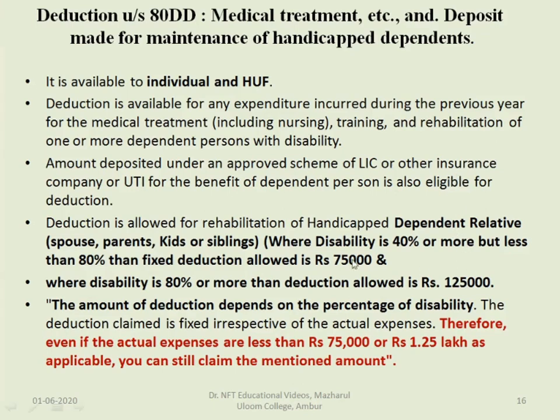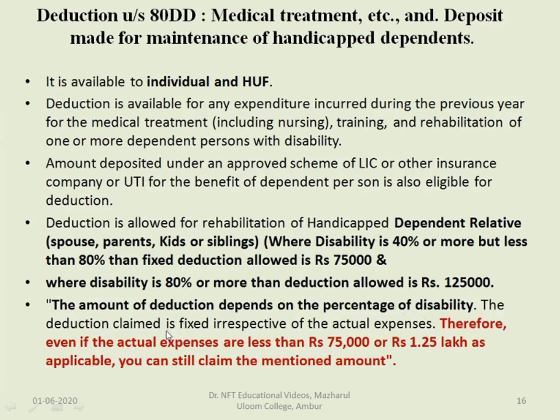So here we can see that if the disability is from 40% to 80%, the assessee can claim an exemption to the extent of 75,000. At the same time, if the disability is more than 80%, deduction can be claimed to the extent of 1,25,000. The amount of deduction depends on the percentage of disability.